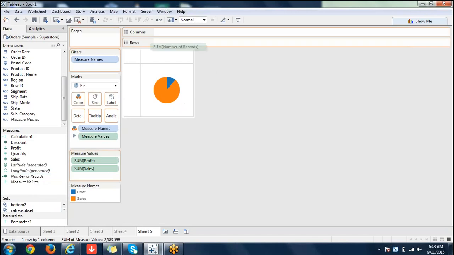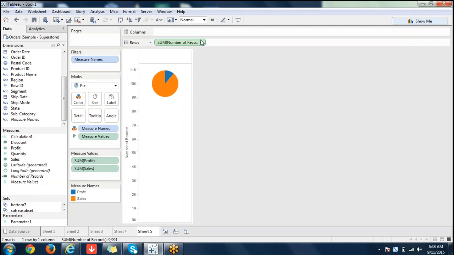Okay, so the number of records, I'm making it an average just to get that count very low. When you see the axis now, it's 7K, 1000, 2000, all those things. So just to change that number, I'm doing this. It's a dual axis, nothing else, just to get that shape and a secondary axis here.